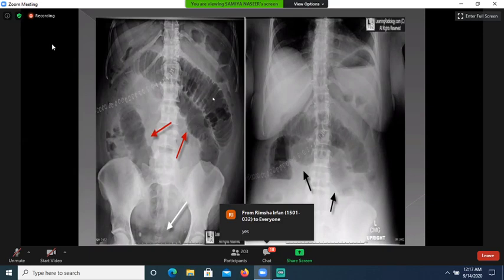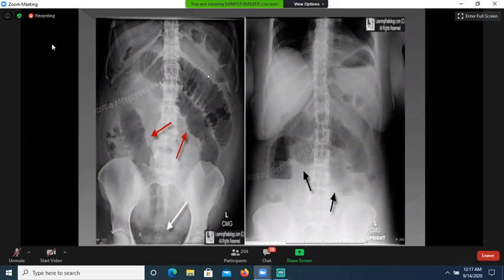Here the loops are air filled, and valvulae conniventes are also visualized through and through from one wall to other wall. So this is X-ray abdomen in supine posture, and this is X-ray abdomen of the same patient taken in the erect posture. Candy cane appearance is seen, and the air fluid level is seen in this image. This arrow is indicating the valvulae conniventes.